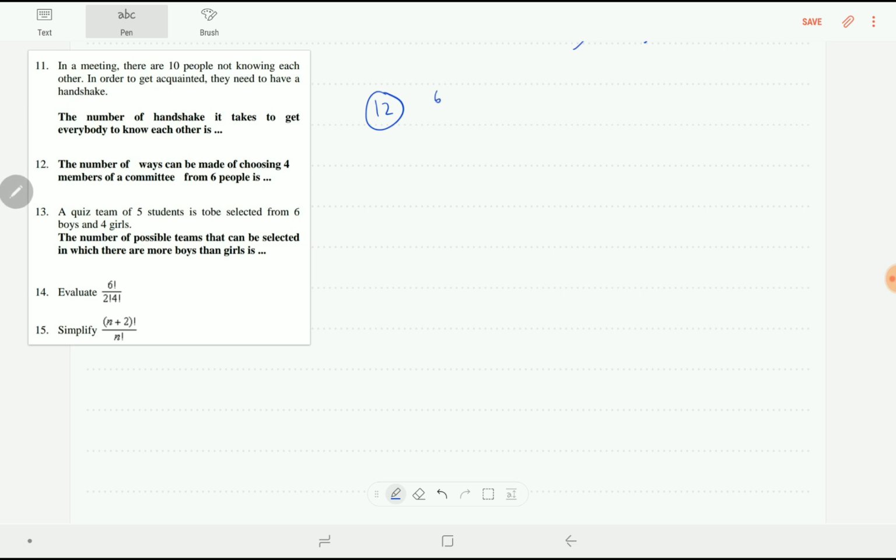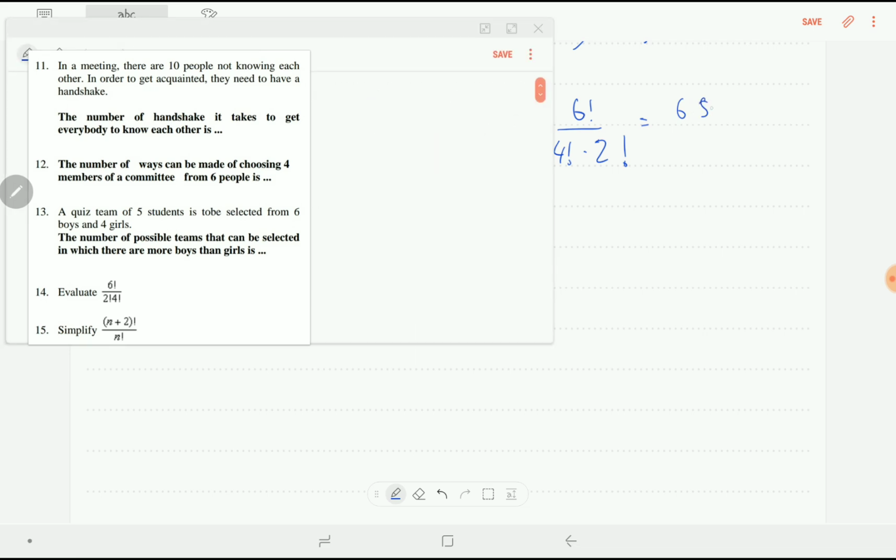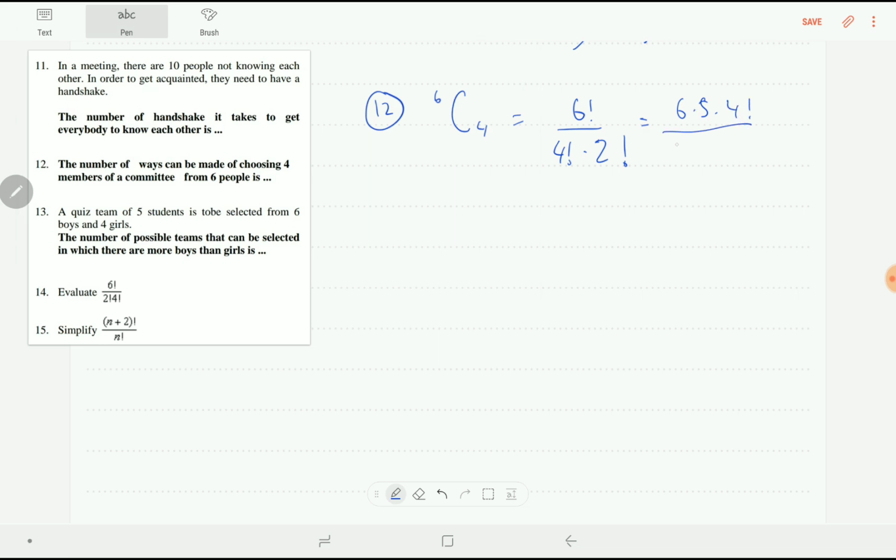So we have 6 combination 4, which is 6 factorial over 4 factorial times (6 minus 4) is 2 factorial. So this is 6 factorial is 6 times 5 times 4 factorial, and 2 factorial is 2. So we delete each other, and this one too, being 3. It is equal to 15. So 6 combination 4 is 15.